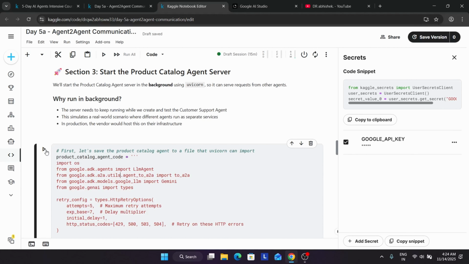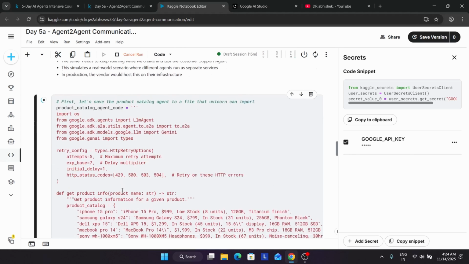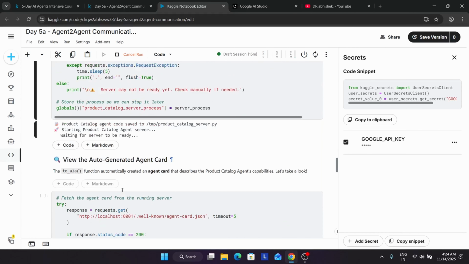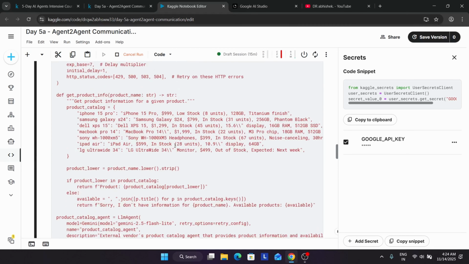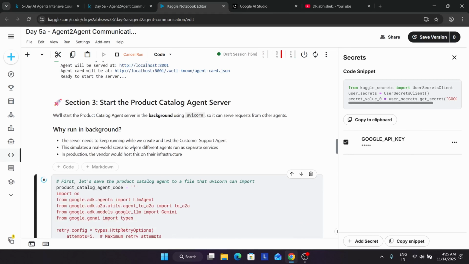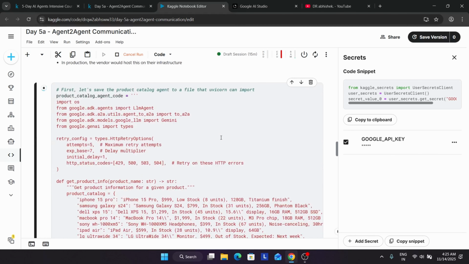save the product agent catalog to a file so that it can be imported. So here if you run this, you can see it's waiting for the server to get ready. Now here you can see it's just working, so wait for it to get completed.